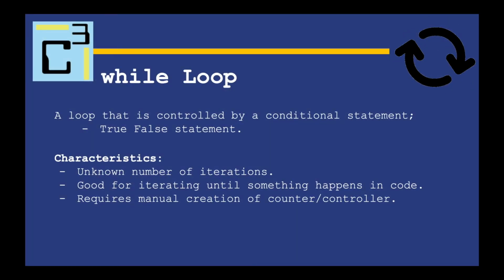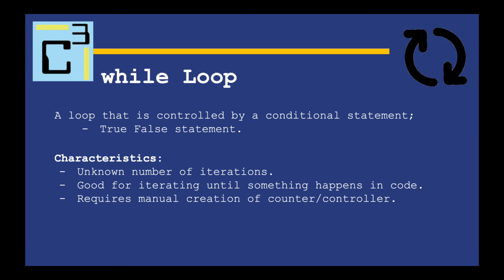Now that we've done a few examples with the for loop and you can understand that the for loop is an automation tool that works off of a known number of iterations, we're going to take a look at the while loop, which is a conditional based loop that continues to go while a condition is of a certain state. Okay, so a while loop is a loop that is controlled by a conditional statement, a true false statement, right? So if something is true, keep going. If something is false, stop. Keep looping until the condition is the correct value that we're looking for.